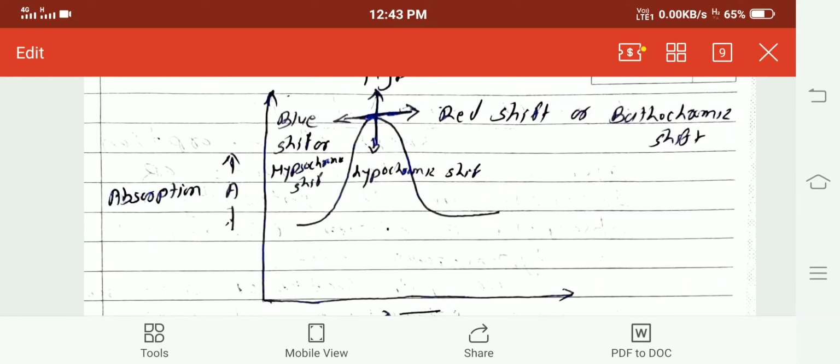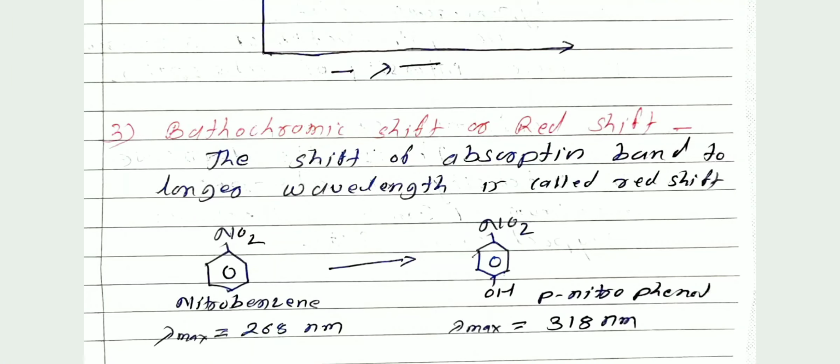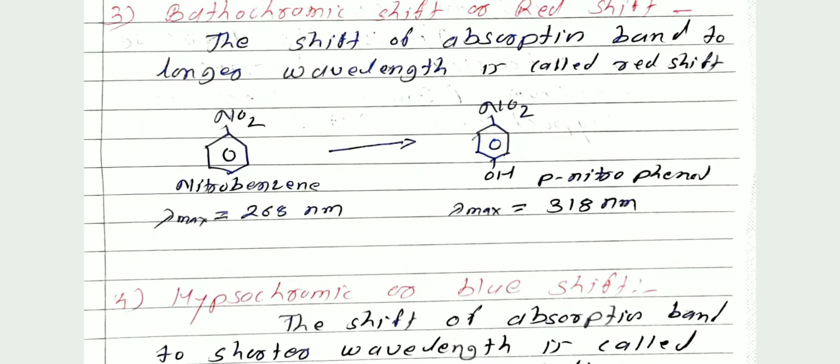First we study the definition of bathochromic shift or red shift. What is meant by bathochromic shift? The shift of the absorption band to a longer wavelength is called the red shift. Therefore, I am taking the example of nitrobenzene. Nitrobenzene has lambda max 260 nanometer.